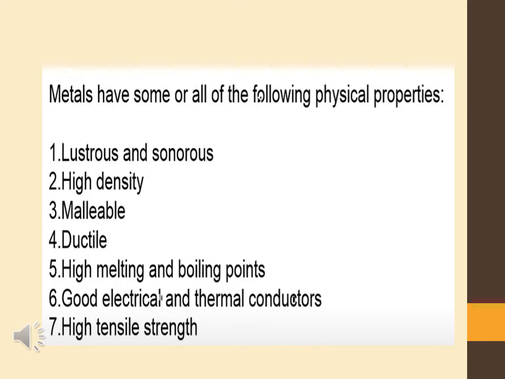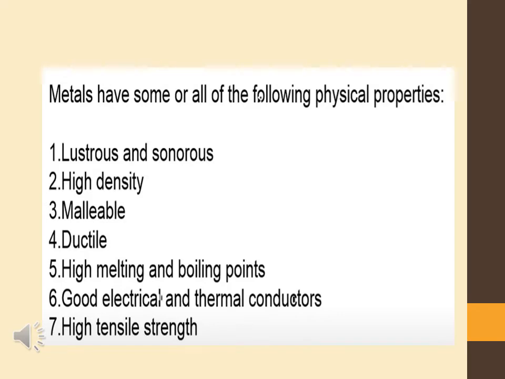Some of the physical properties are lustrous and sonorous. Lustrous means they have a shiny surface and the ability to reflect light. Sonorous means they produce a specific sound when we hit them.